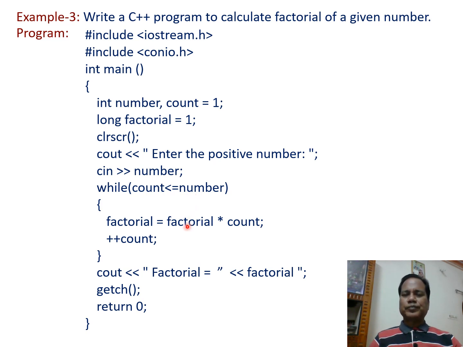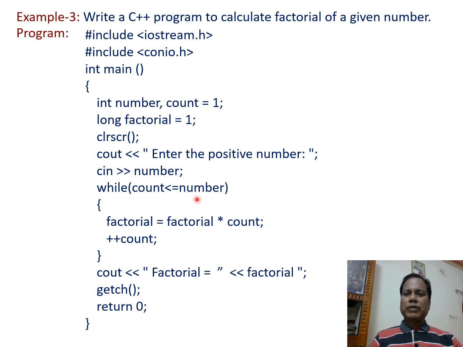And then the number is starting from 1, 2, 3, 4 till number is less than or equal to entered number. This gets multiplied. That is nothing but the factorial of a number. And that is assigned to the variable factorial on the left side of the assignment operator.